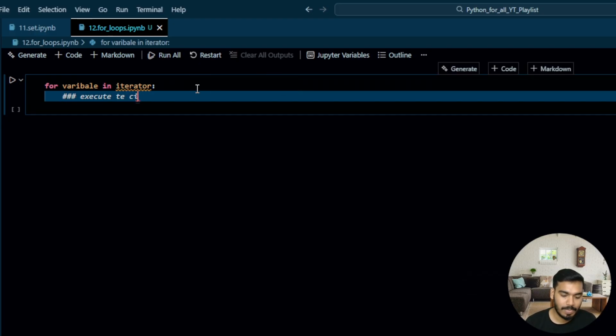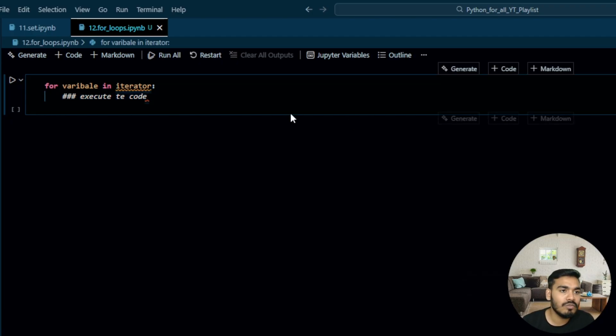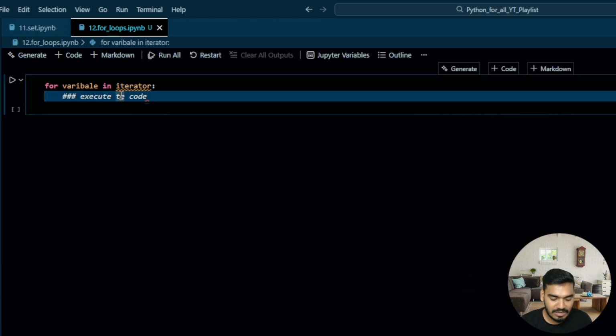Execute the code. It is important to follow the indentation. Actually, without indentation your for loop will not work. Generally, whenever a new person who has not coded in a for loop tries to write one, they make some mistakes.